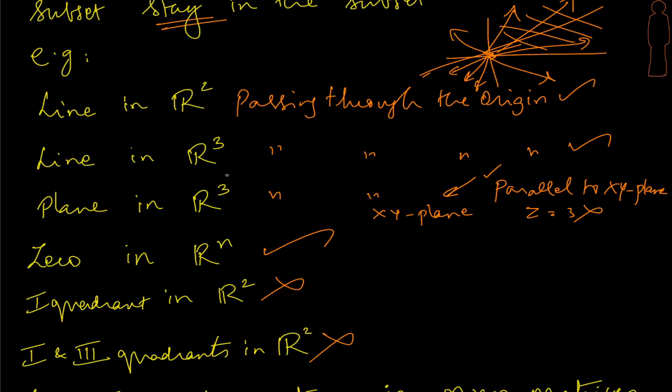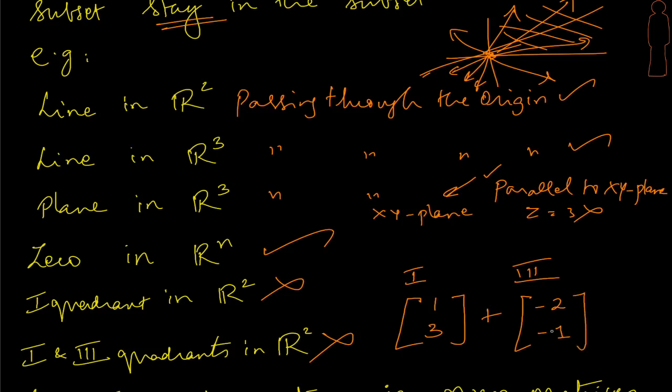This will definitely not be a subspace of R2. So let me just pick up a simple example to show you that it's not going to be a subspace. Let's say I have the vector (1, 3). This is part of the first quadrant. So let me pick up another in the third quadrant. Let's say that I have here a -2, and let's say I have -1 here. So this is definitely part of the third quadrant.